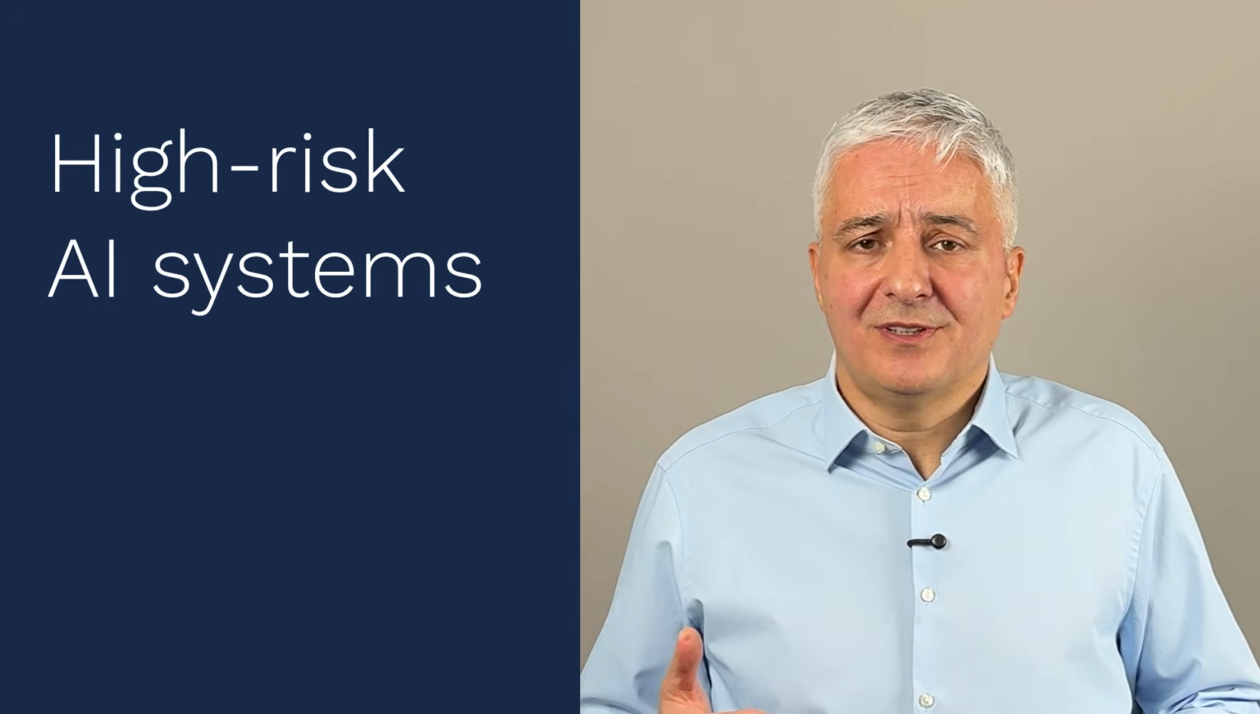Now let's go to these high-risk AI systems, and if AI systems are used for any of these 8 areas, then they are considered high-risk AI systems. And these 8 areas are biometrics, critical infrastructure, educational and vocational training, employment, essential private services and essential public services, law enforcement, border control management and asylum, and finally administration of justice and democratic processes.